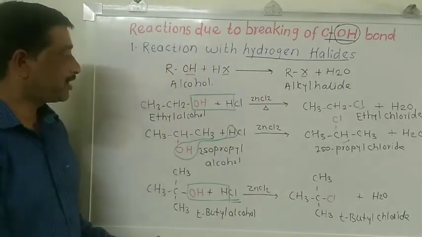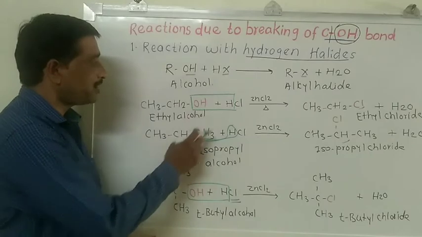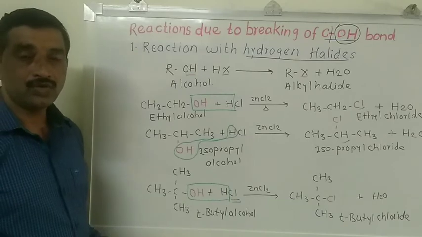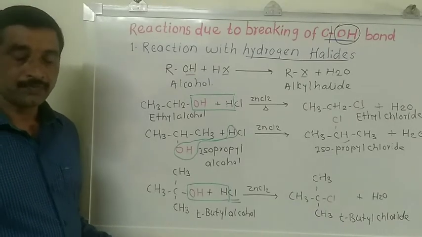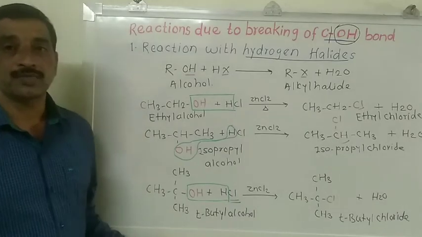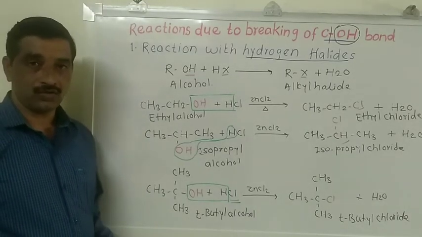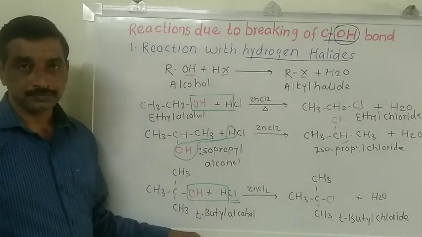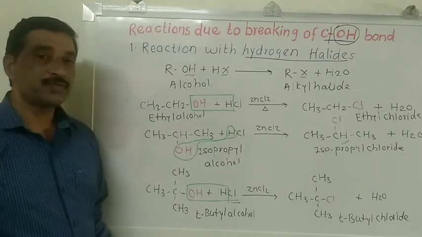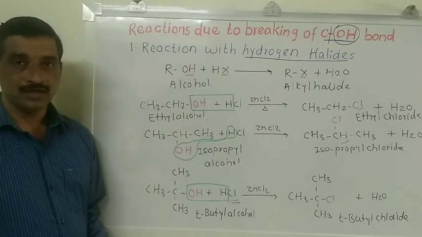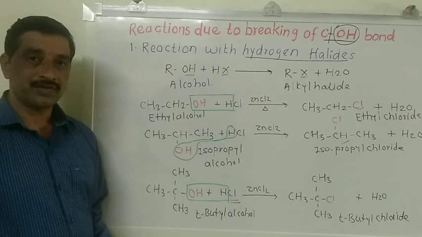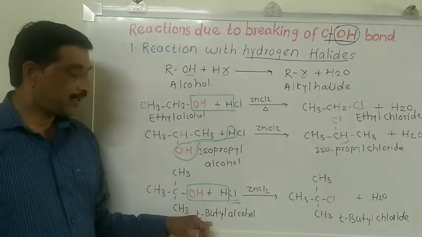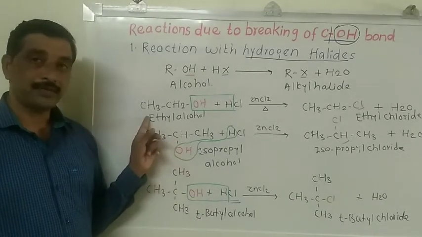In all such chemical reactions, the OH group is replaced by the nucleophile chlorine. So these chemical reactions are again known as nucleophilic substitution reactions of alcohols. This reaction is generally used to distinguish between primary, secondary and tertiary alcohols. When primary, secondary and tertiary alcohols are reacted with hydrogen chloride, a precipitate of alkyl chloride forms, and the time required for the formation of the precipitate is different. Here, the reactivity of tertiary alcohol is much more as compared to secondary and primary alcohol.